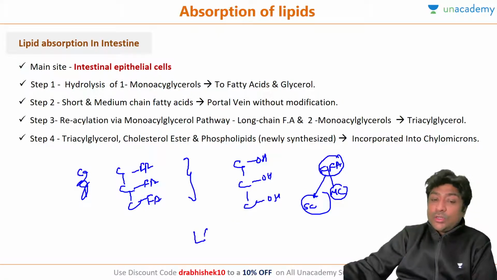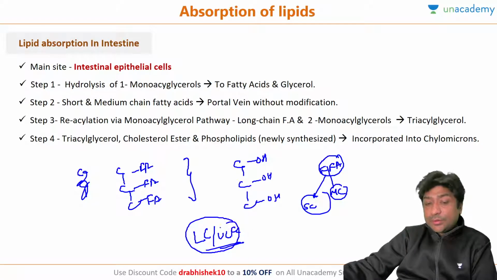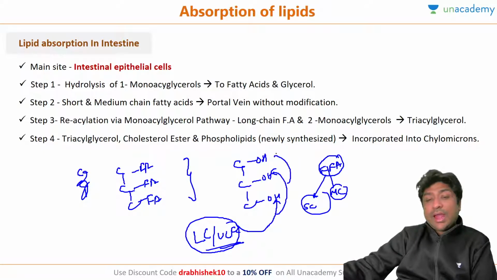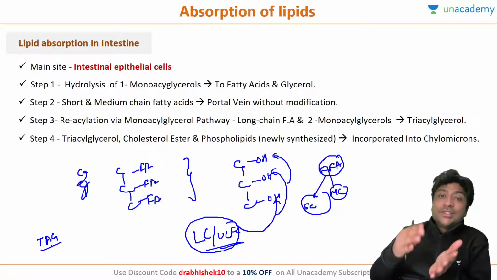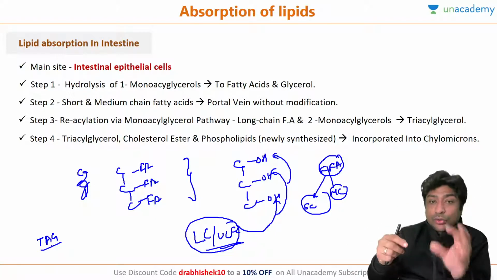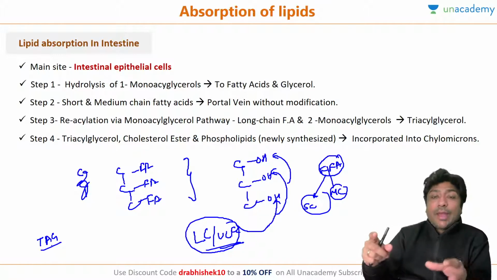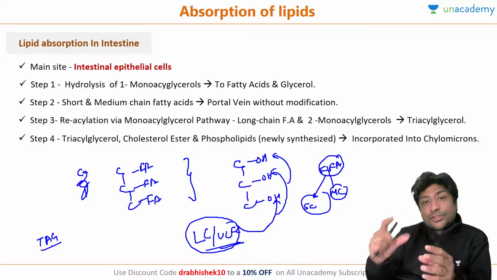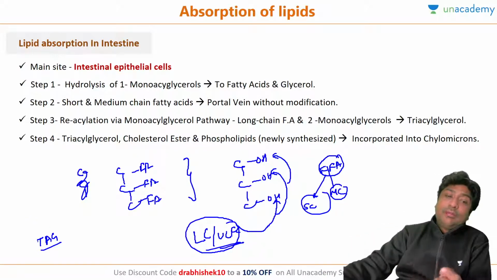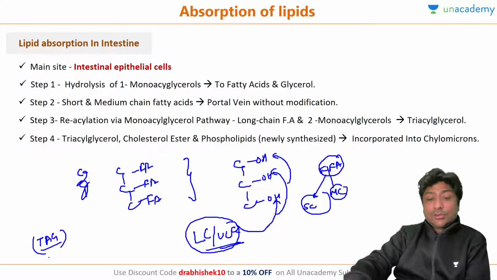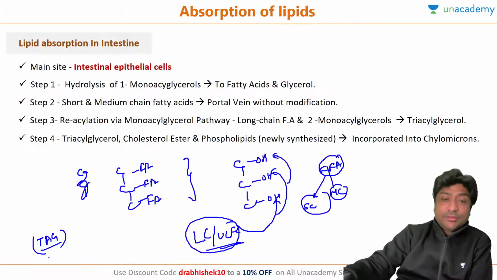But all the long chain and very long chain fatty acids, what will happen to them? They cannot be directly absorbed. So these again combine with glycerol, and now again triacylglycerol is formed. When you ate your food, you got maximum as triacylglycerol, but your enzymes broke all those triacylglycerol into glycerol and free fatty acid. That free fatty acid, whatever was short or medium, was absorbed, but whatever was long and very long was again combined with the glycerol to become triacylglycerol. So what is the difference basically?